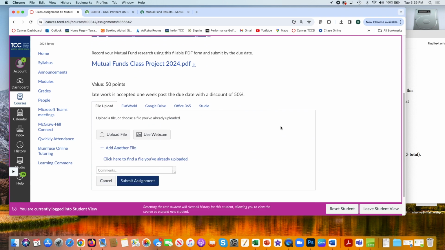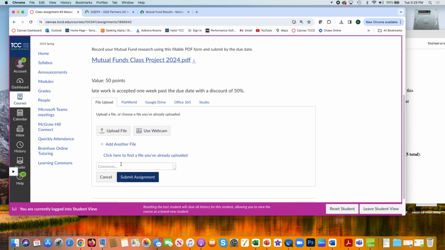All we do is start that assignment, and we're going to upload the file right there. We upload that file. You've named that PDF your name, mutual fund project, pop it in there, submit it. We have ourselves a winner right there. And that will conclude what were in-class assignments. So we'll just call them class assignments for the course. All right, that we would do. There's other things that you have to do as well, but I hope this will help you.